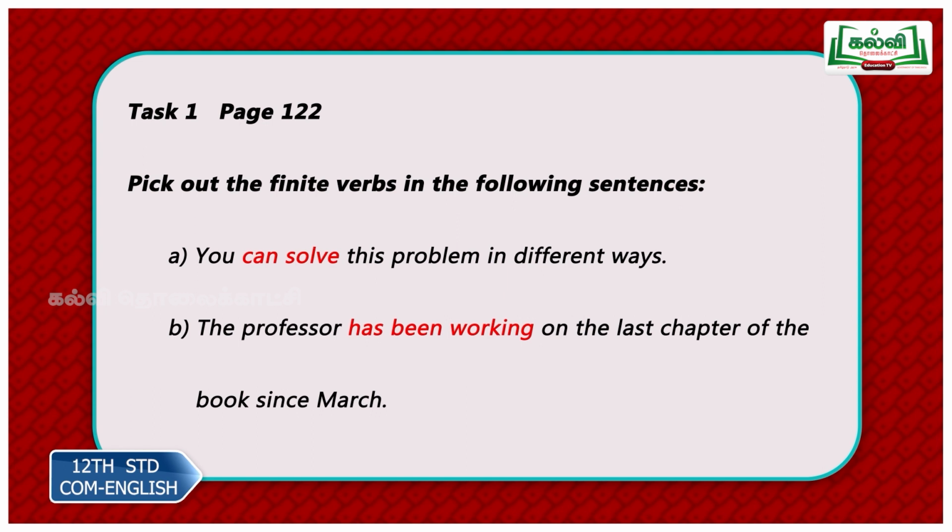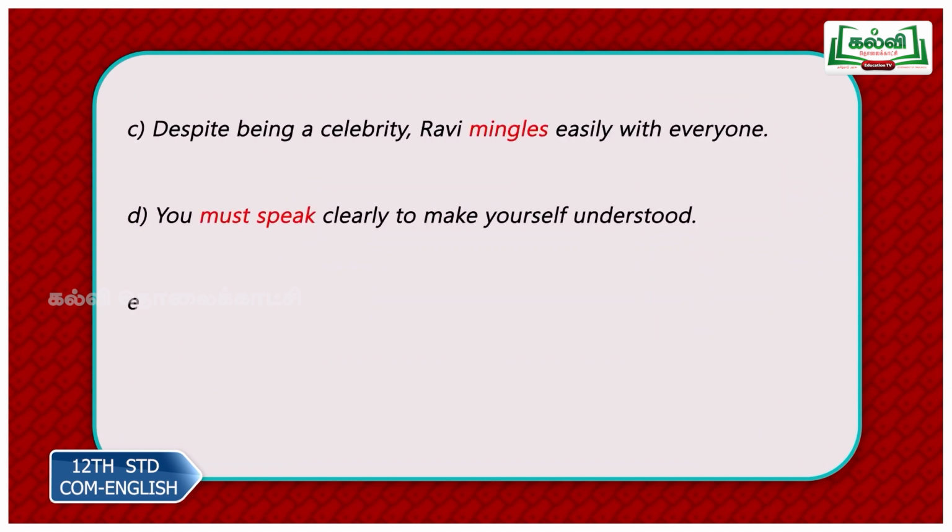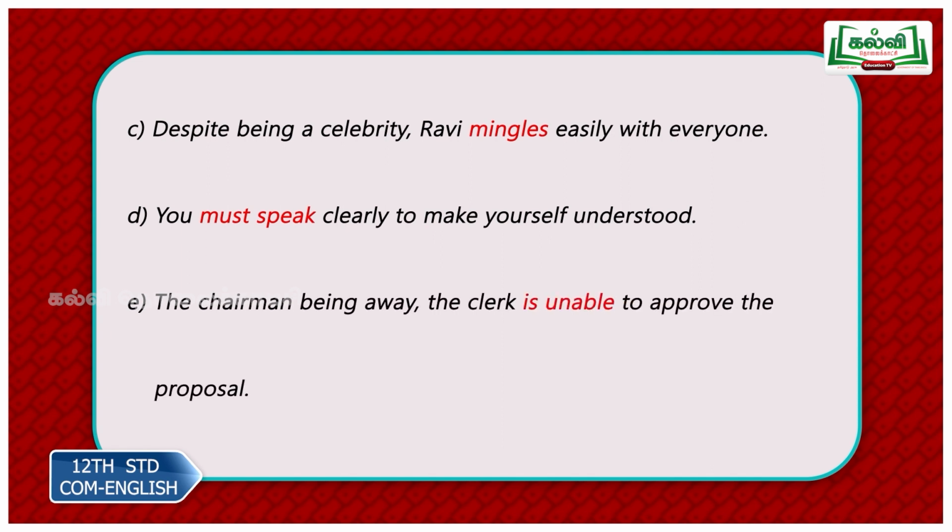So has been working. Though it contains three words, has been working together, it is the present perfect continuous tense. Despite being a celebrity, Ravi mingles easily with everyone. Mingles is your finite verb. Now remember, in a simple sentence or in general, you will get this under error spotting too.